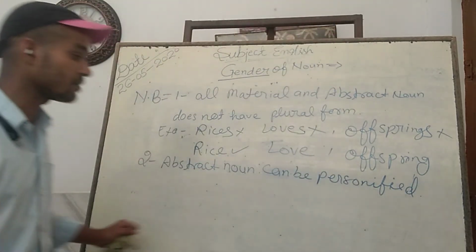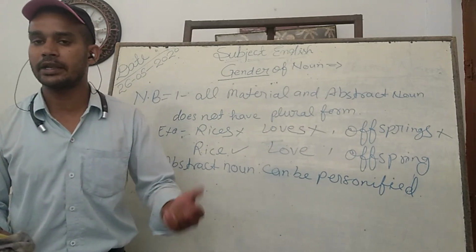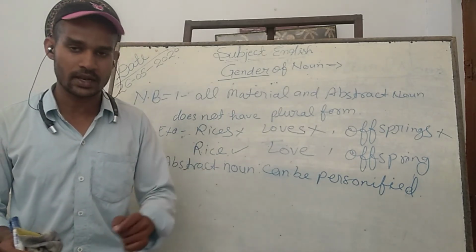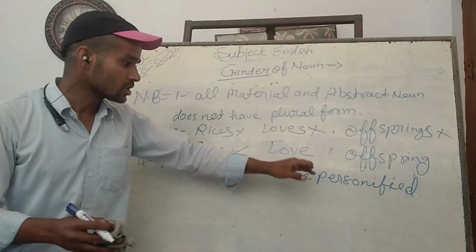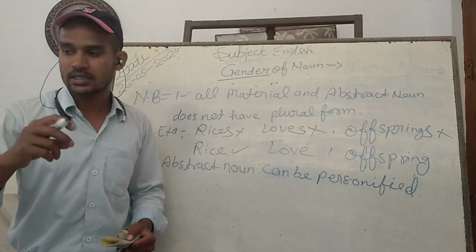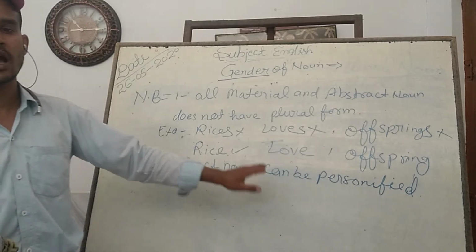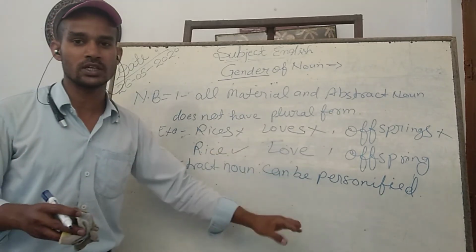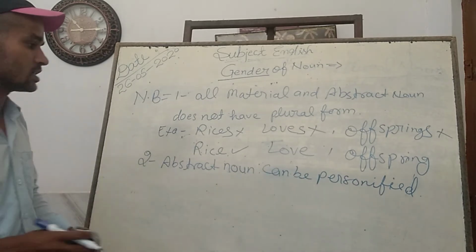Personified means here the manavikaran, meaning such objects which don't have the nature or characteristics of the human race. But in literature, in writing or in a statement, such objects are presented in the same way as the human being. The activities of these nouns are shown in the same way as the human being performs his or her own activities.